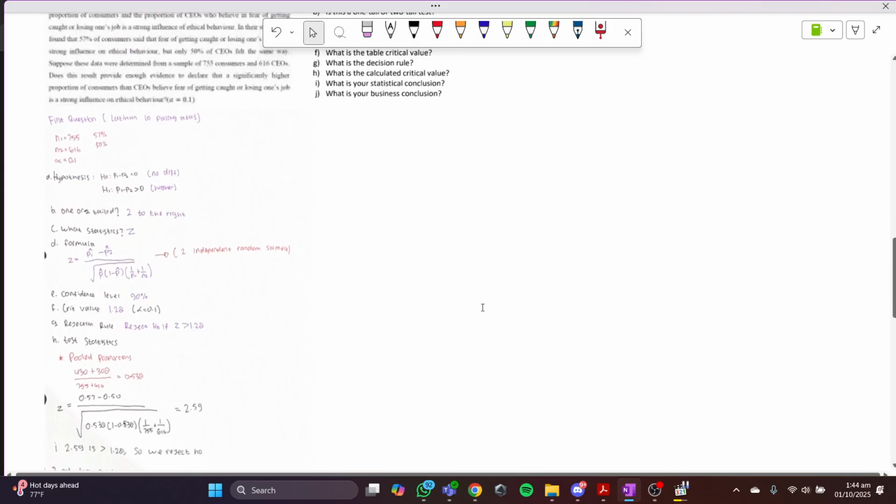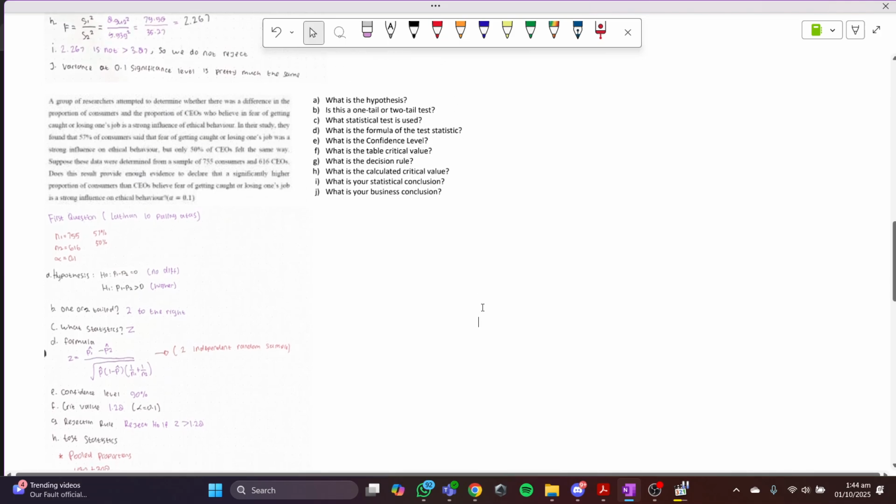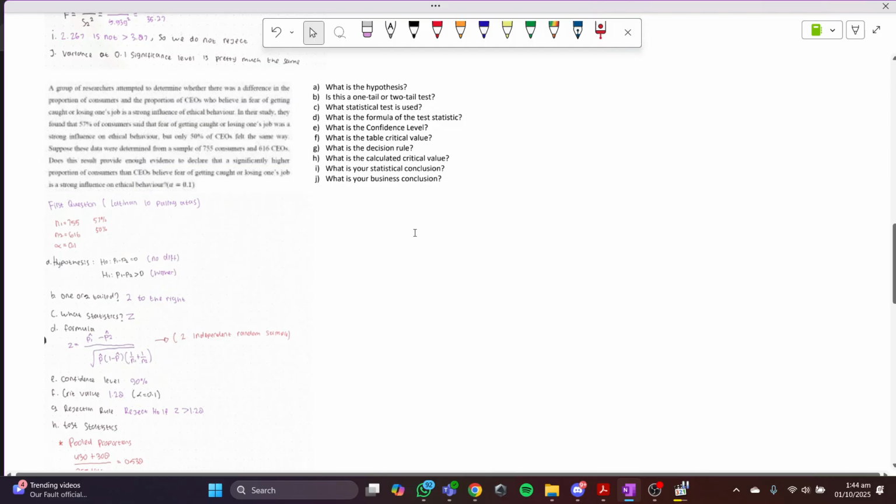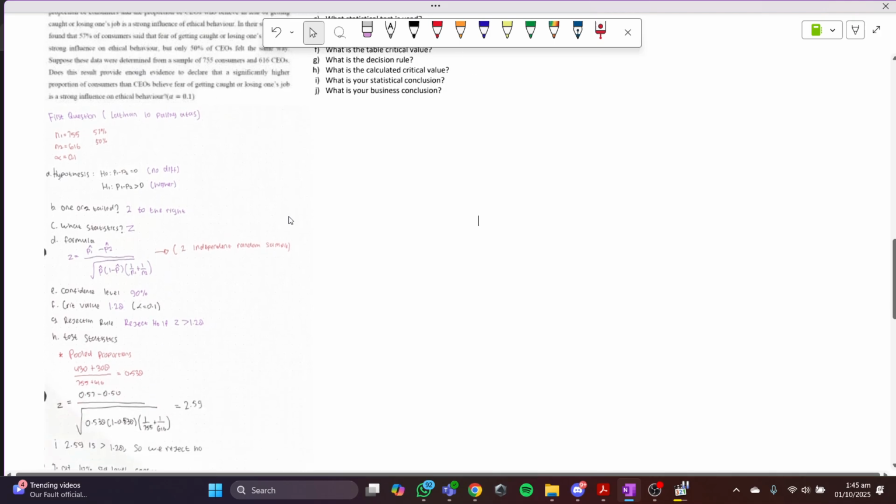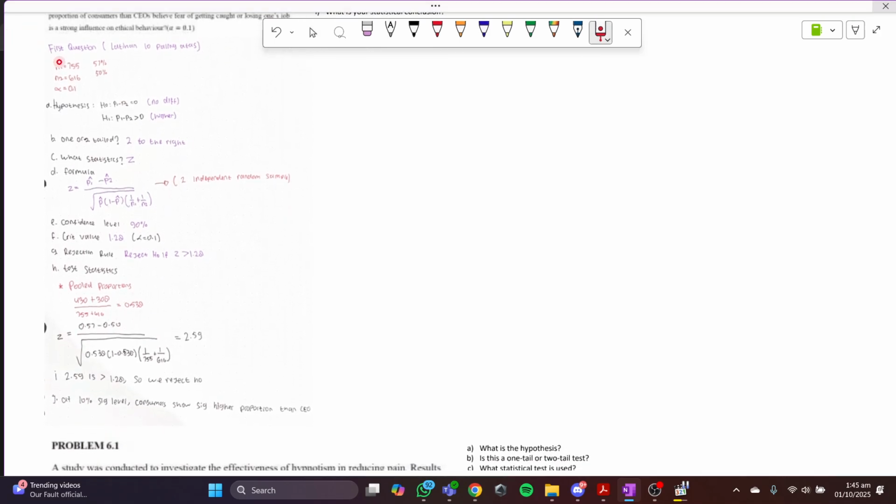The third question is about the proportion of consumers and CEOs who believe in fear of getting caught or losing a job. From the question, we found out that 57% of consumers are scared of losing their job, while 50% of CEOs are scared of losing their job. And there is a sample of 755 consumers and 616 CEOs. Okay, so here's what's given.